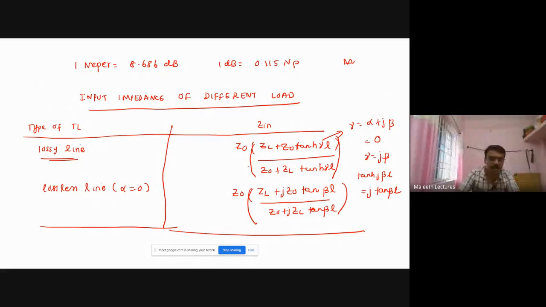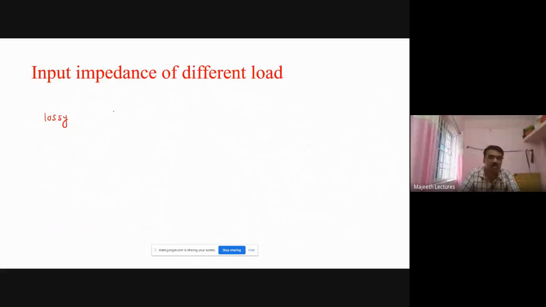Now we consider a lossy line but the load is short circuit. Load is short circuit means what? Impedance is 0, so the load impedance is 0. Under that condition, what is the Zin value? Zin is equal to, you see ZL is 0.